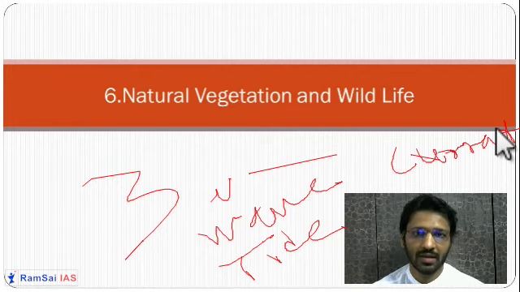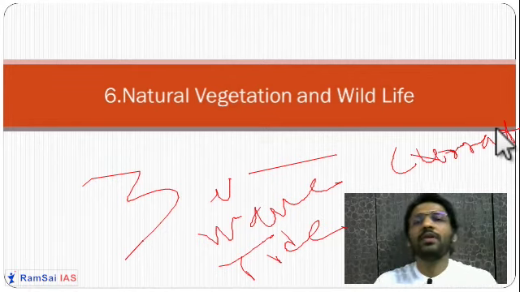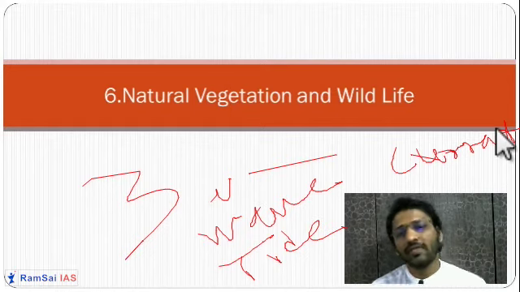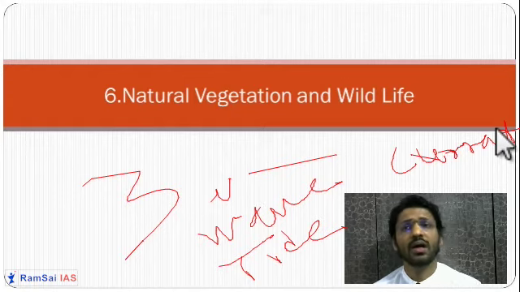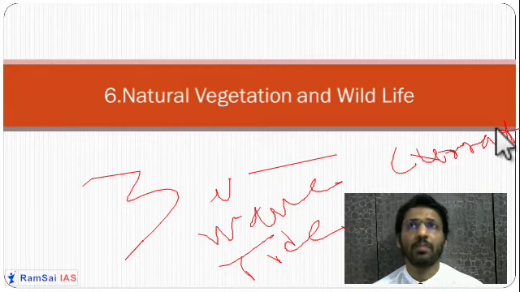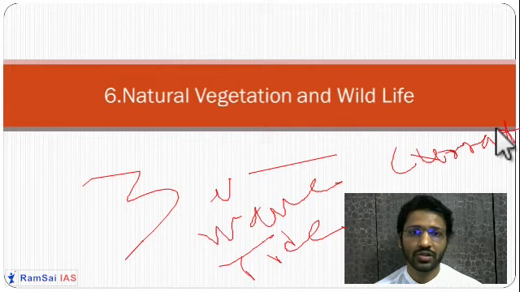Third is a current. Current is a horizontal movement of the oceanic water. In waves and tides, generally ocean water does not travel from one place to another place. But in the current, ocean water travels from one place to another place. So currents are also very important. Current can be used by ships for navigation. Certain fishes use the current for navigation.